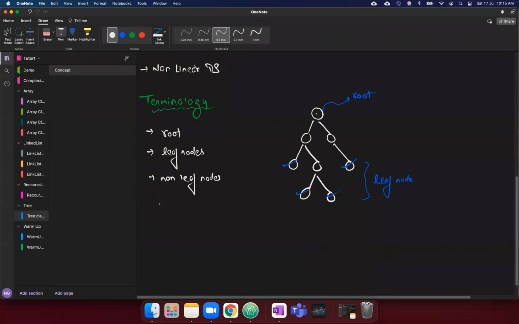Good. Second is edge. Here, edge is just a logical term. It's a link which connects two nodes, that we call an edge. It's a logical term actually. So it's just a link which connects two nodes. Then we have sibling nodes.